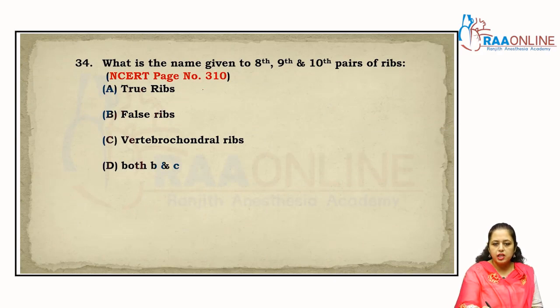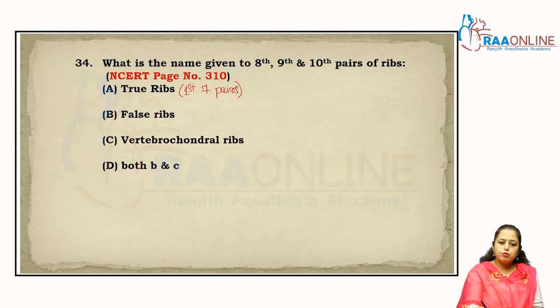What is the name given to the 8th, 9th and 10th pairs of ribs, right? The 8th, 9th, 10th are called the false ribs. True ribs are the first 7 pairs, right? Then the 8th, 9th, 10th false ribs, correct. The vertebrochondral ribs also correct.